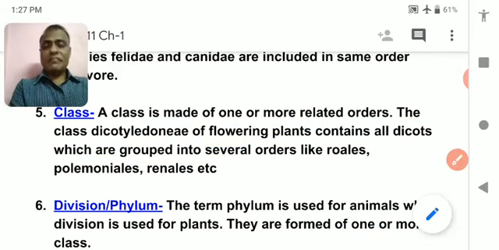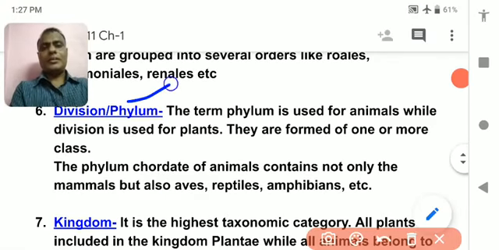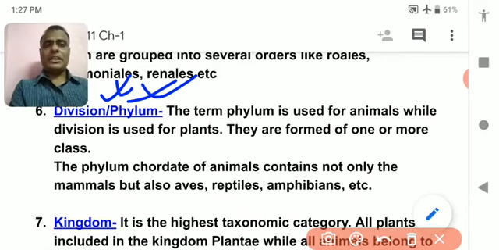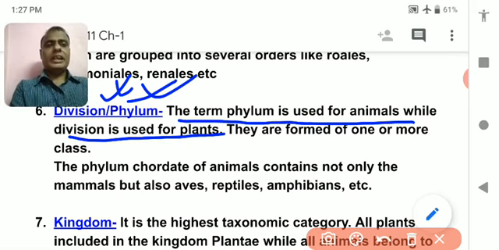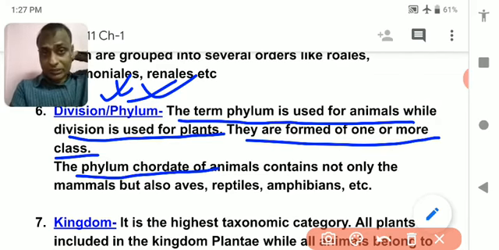Similarly, different classes come under the same division or phylum. In the case of plants, it is called division. In the case of animals, it is called phylum. The term phylum is used for animals, while division is used for plants. They are formed of one or more classes. The phylum Chordata means those organisms which have the backbone.